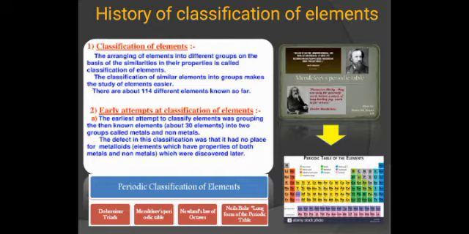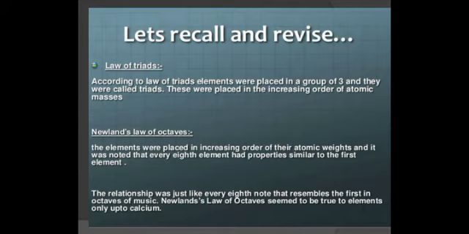Then came the periodic classification of elements. Generally in this chapter we talk about 4 periodic classifications of elements: Dobereiner's triads, Newlands' law of octaves, Mendeleev's periodic law, and Niels Bohr's long form of the periodic table. We have already started Mendeleev's periodic table, and in this particular class we will talk about Mendeleev's periodic table.